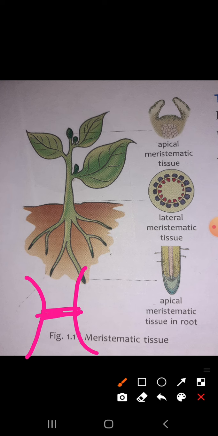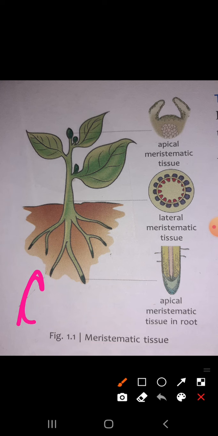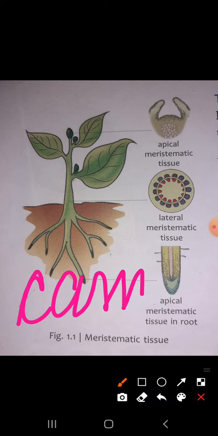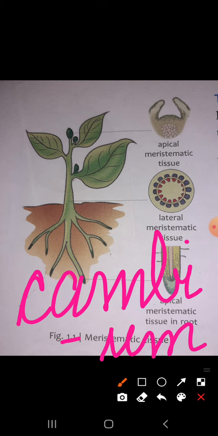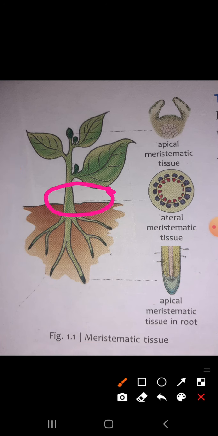This is because of lateral meristematic tissue, and lateral meristematic tissue, students, is also known as what? Cambium. It is also known as cambium. It is responsible for the increase in thickness of roots and stems. That is why you can see it is present in the middle. That is, it is responsible for the root and stem thickness.